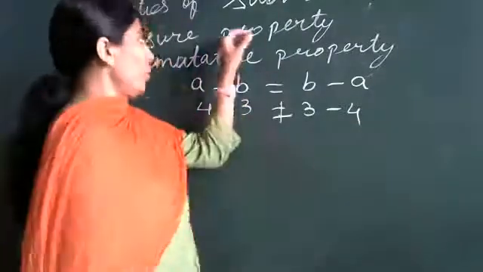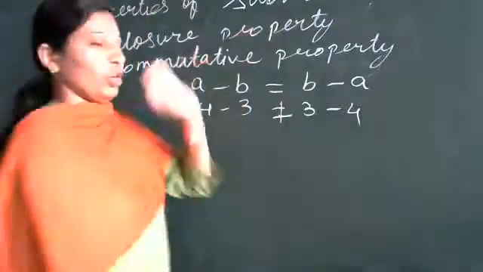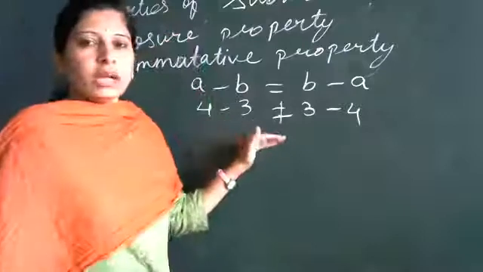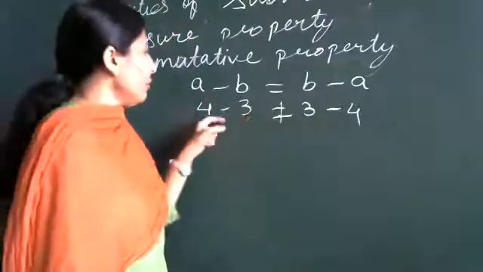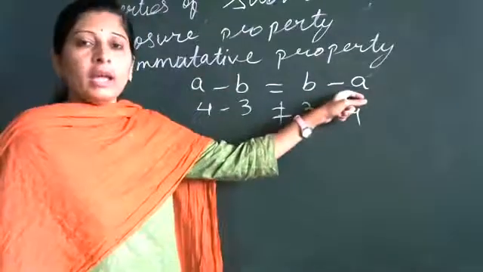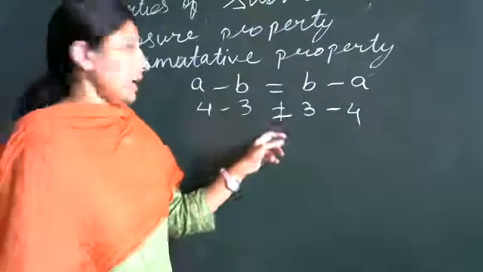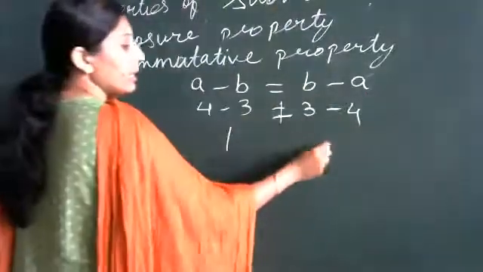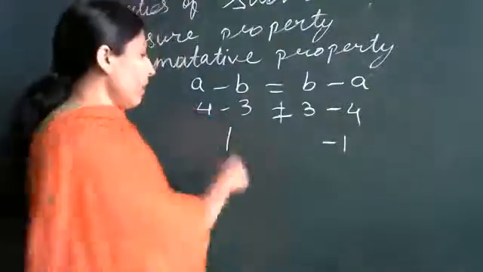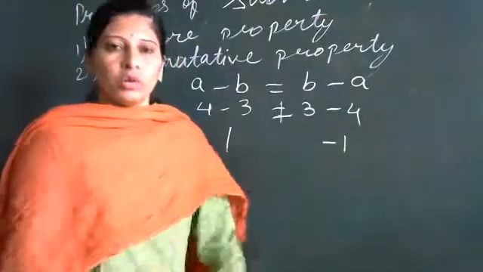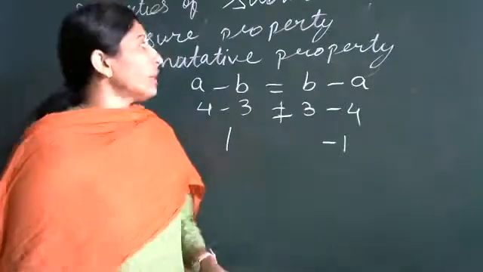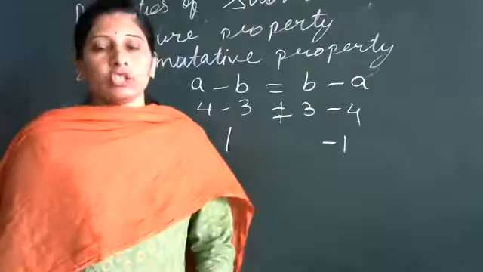Closure property and commutative also will not hold in subtraction, because here we are not going to get the same answer. Here we get 1 and here it is minus 1. This is an integer, a negative number. Here we are getting a positive number. So the commutative property does not hold for subtraction.